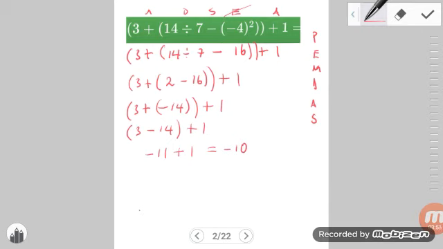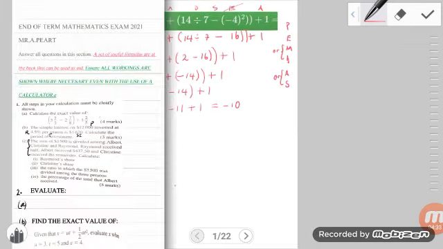Remember, whenever you get problems like these, guys, you're always going to be working with the principle of PEMDAS, which is the order of operations. Remember that we work according to the order listed here, with the exception of the multiplication and the division and the addition or subtraction. There is an or. So whichever one of those operations appears from left to right first, that's the one you're going to do first. But there are videos on my channel that explicitly explain how we work with the order of PEMDAS. Very powerful tool when it comes to working basic arithmetic problems. Beautiful. So hopefully you guys got that one.